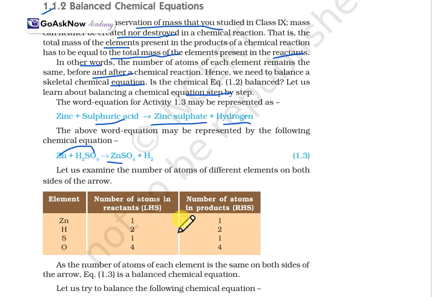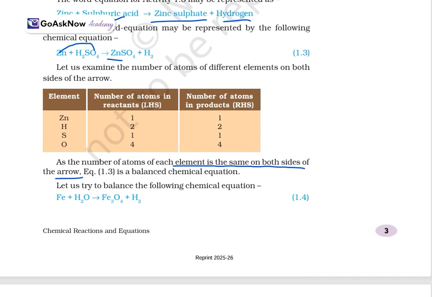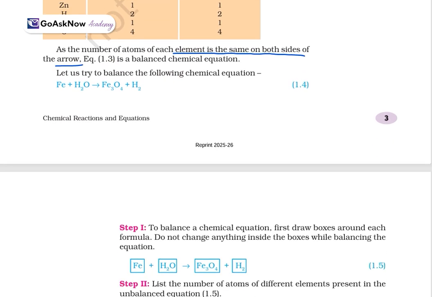So it's completely balanced. When the number of atoms of each element is the same on both sides of the arrow, it is a balanced chemical equation. This is what a balanced chemical equation means. From both the reactant and product, we conclude that it has the same number of atoms in the LHS part as well as in the RHS part. Now let us try balancing a chemical equation. Few more equations are there.